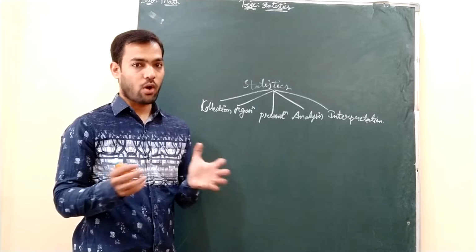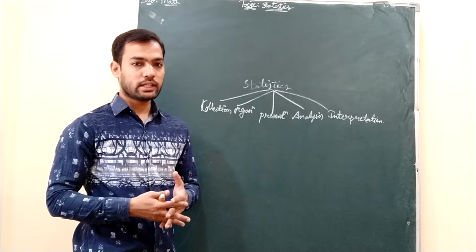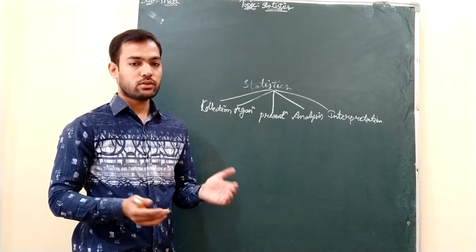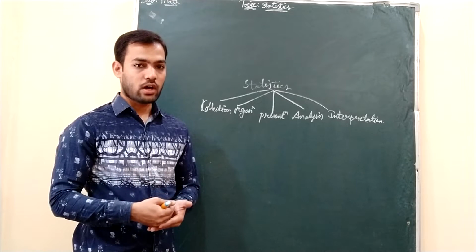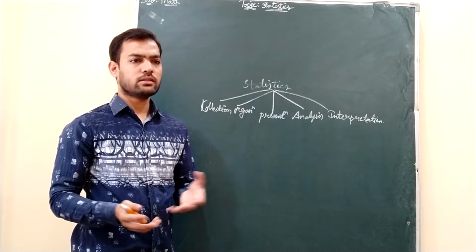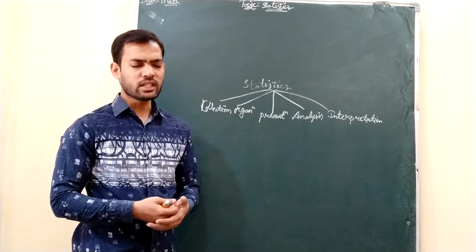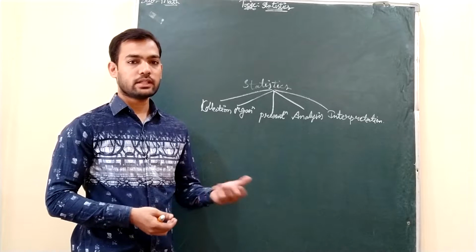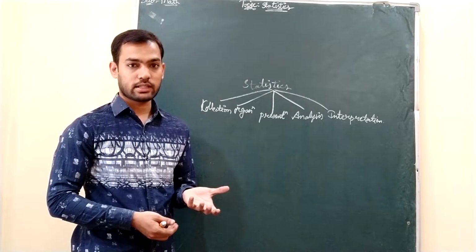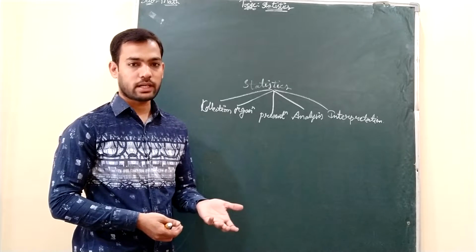For example, if you are going to organize a farewell party at your school, first of all you will collect money from a number of students in your class. After collecting it, you will organize how the work should be carried forward. After organizing, you will present it, which means you will organize a party, everybody will come and see the party. After presentation, they will analyze how beautifully you have organized the party. And at last they will do the interpretation, which means they will comment on the party.